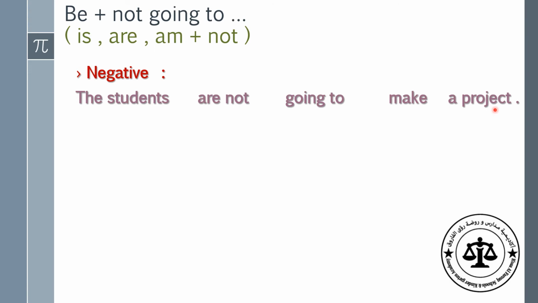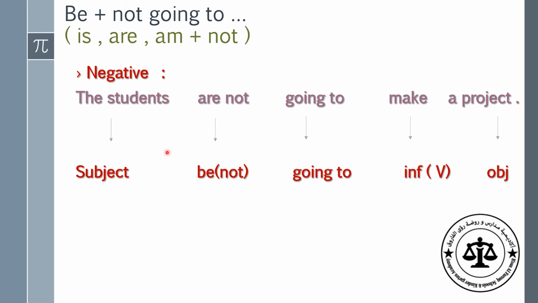Where is the subject? Excellent. This is the students. The students is a plural noun, so we use are. With negative form, we add not with the verb to be: are not, then going to and the infinitive verb, make a project. So the form of negative: subject, be with not, going to, infinitive verb, then the object.